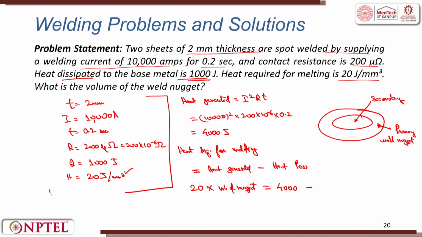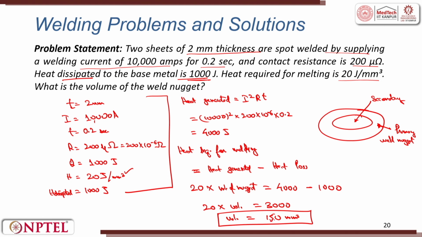I will write it as heat dissipated is equal to 1000 joules. This gives me 20 into volume of nugget is equal to 3000, and the volume of nugget can be calculated here as 3000 by 20, that is 150 millimeter cube.